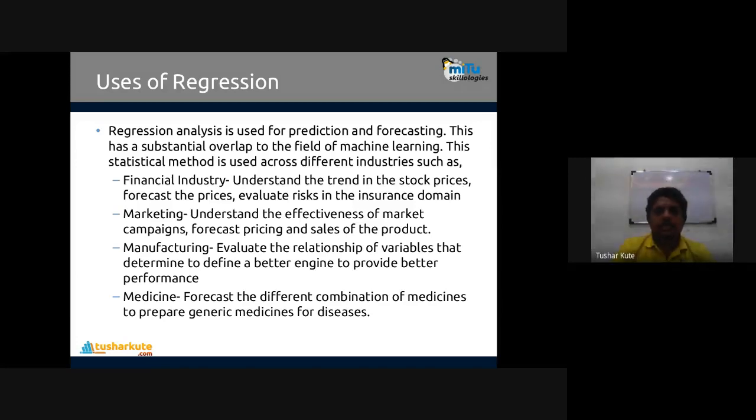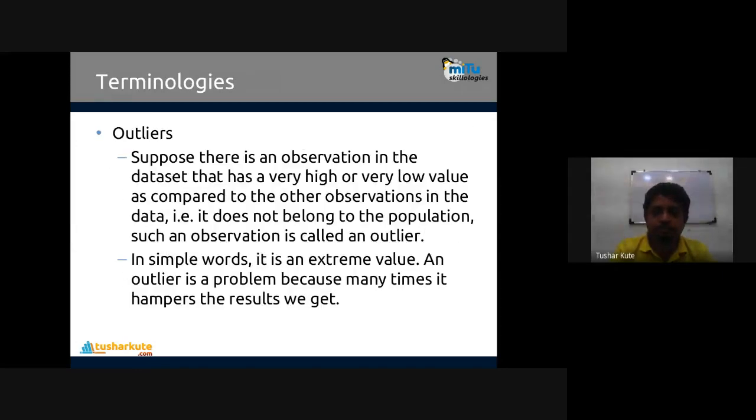Many times. These are the common four different areas shown where regression analysis can be applied, but not limited to that. Wherever the forecasting of a continuous variable is required, there we are going to make use of regression techniques very commonly. Before proceeding, a few terminologies that we need to understand and remember while using the regression algorithms are here.